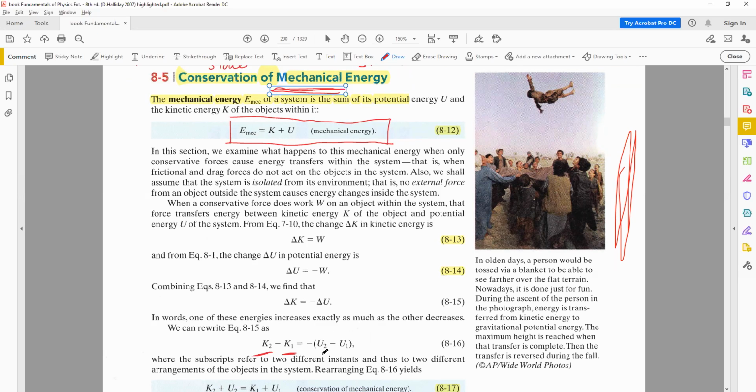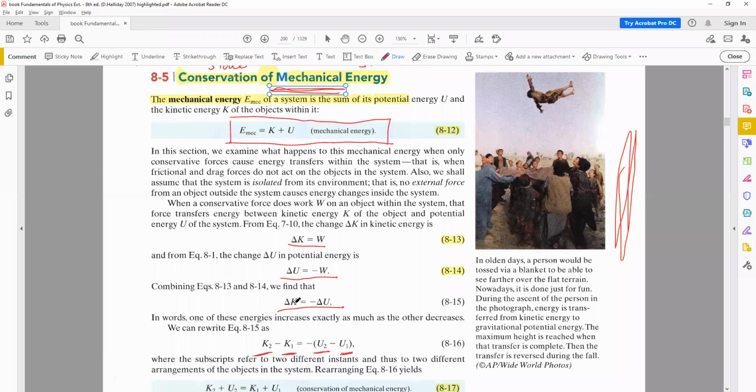The potential energy for state 2 is U2, and the potential energy for state 1 is U1. And therefore, utilizing the concepts that we just talked about, we know that the change in kinetic energy is equal to work. We know that the change in potential energy is equal to the negative of work. Therefore, the change in kinetic energy is equal to the negative of the change of potential energy, because when the potential energy increases, the kinetic energy decreases.